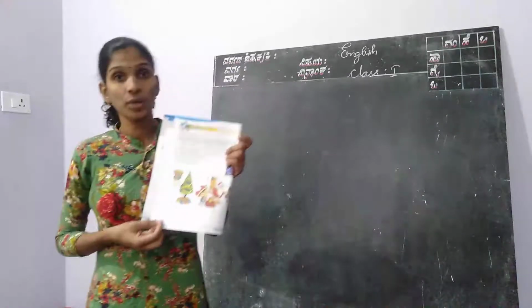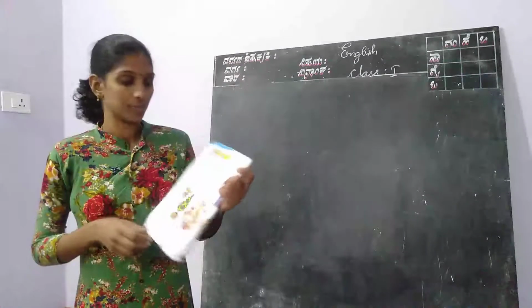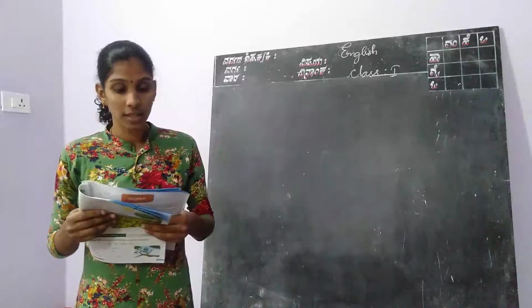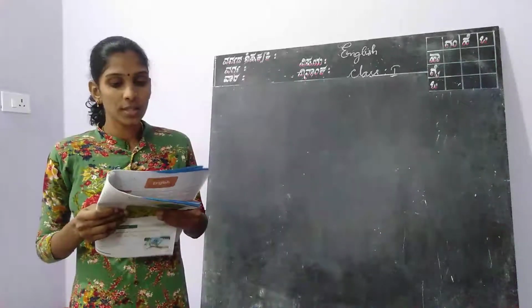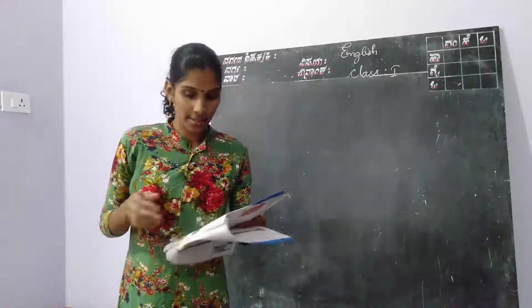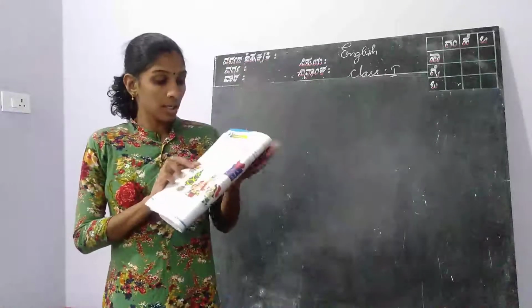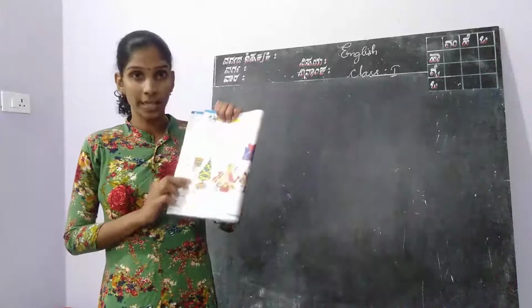Today we are going to do one activity from our textbook page number 22. Complete the sentences. Gulgul has a Christmas party at home. Look at the pictures and complete the sentences describing the Christmas party. Use the words given in the gift box to complete the sentence. See here, Gulgul has a Christmas party at home.